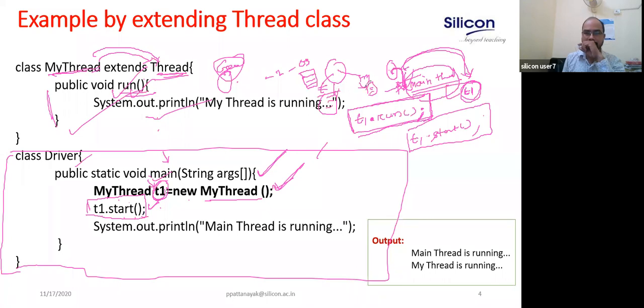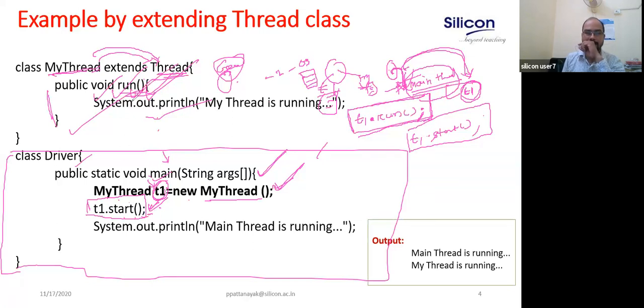This parallel execution will continue. If you invoke run directly, that means only a single thread is there, the main thread. It works just like a general method or function call. So never ever try to call run directly. If you call it, it is not going to create a thread. It's just a general call, a single thread is running. That means this run method runs under the main thread. Okay, so when you call the start method, it will call the run method.